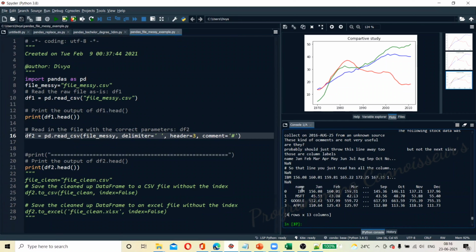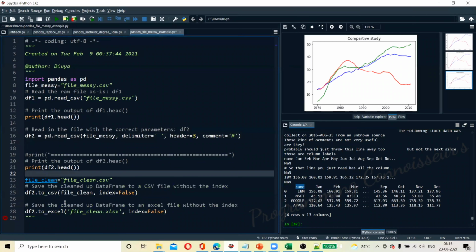As we discussed, the name is this one. The name is also inside the data frame, and the column index is there, and this one is there. So now we have read the data, but what we need to do is save this data into a CSV file. That's our motto.